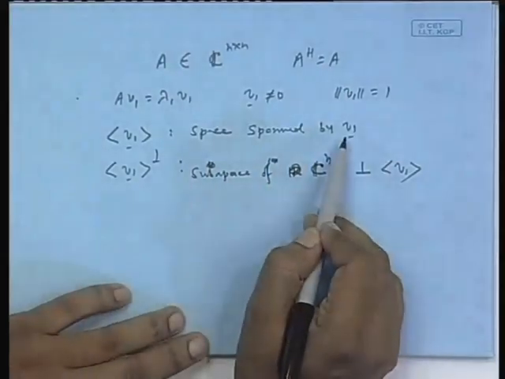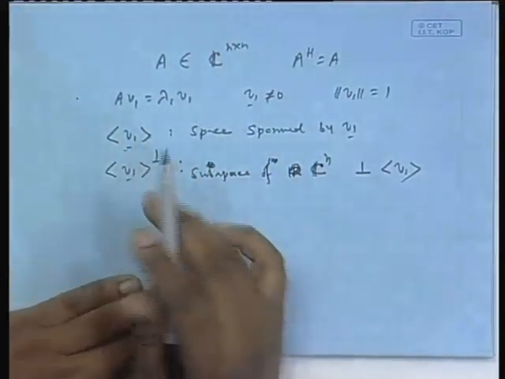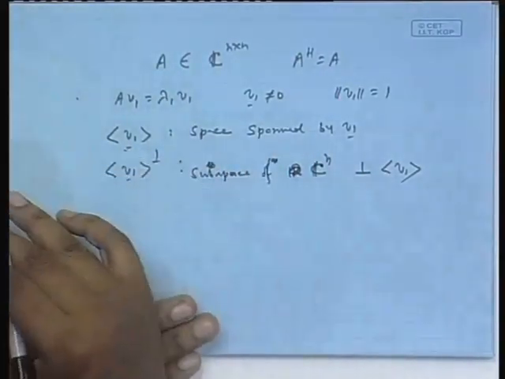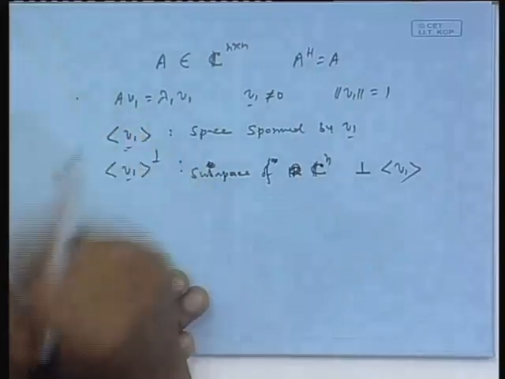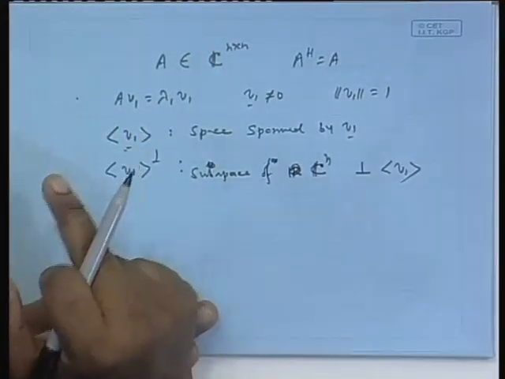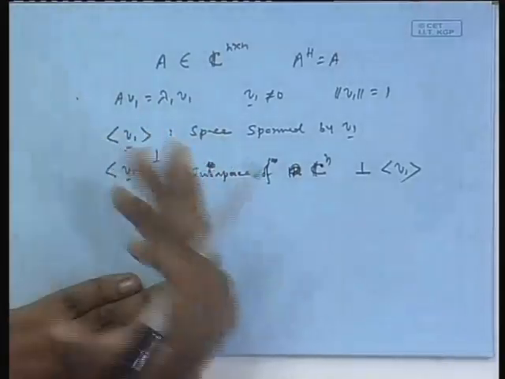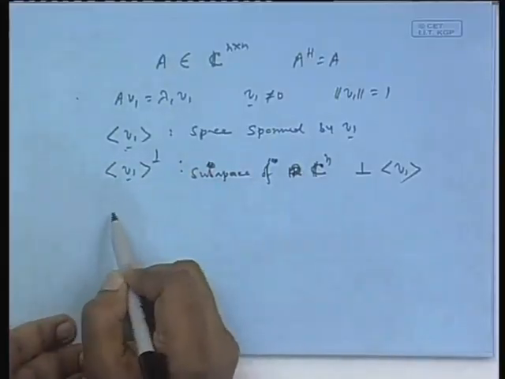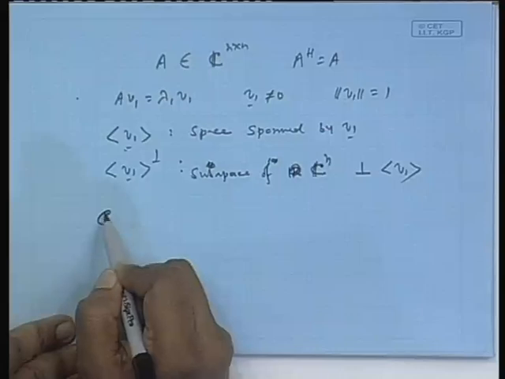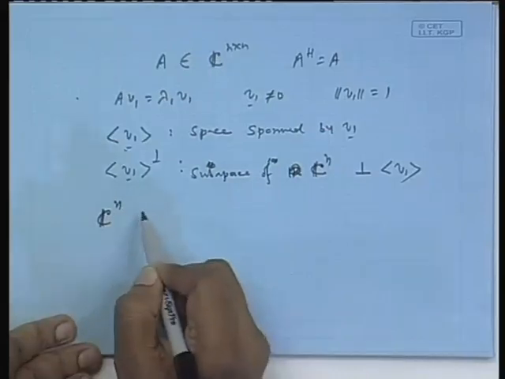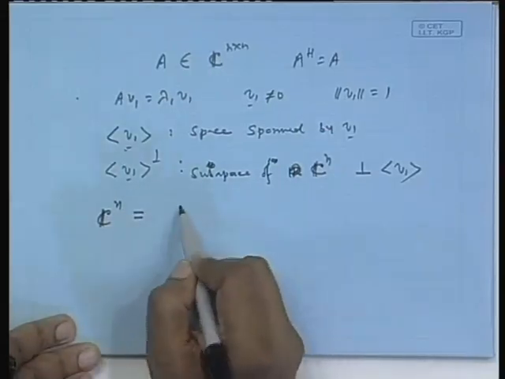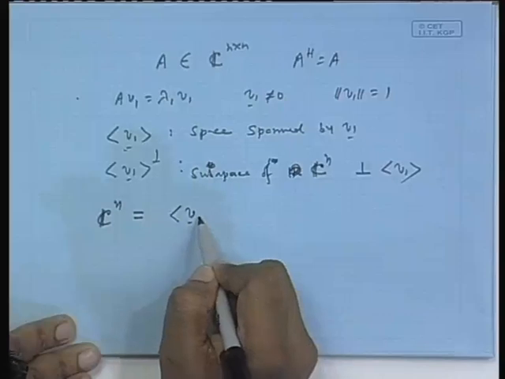That is, if you take V 1 and then consider this space and by Gram-Schmidt orthogonalization get n minus 1 orthogonal basis vectors, okay, then consider those n minus 1 orthogonal basis vectors and take their span, that span will be this. This is all the standard stuff, this we have done. So, I will not spend too much time on this, and in this case the total vector space C n can be written as a direct sum, rather I would say orthogonal sum